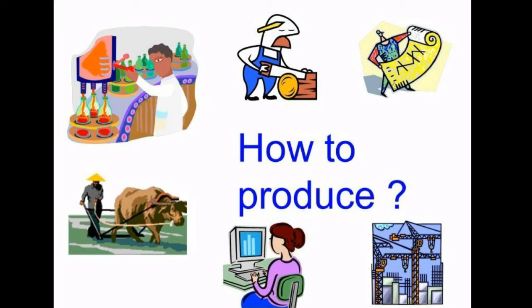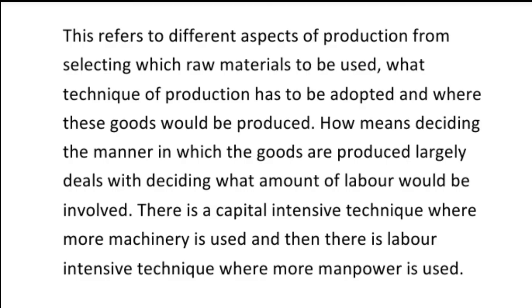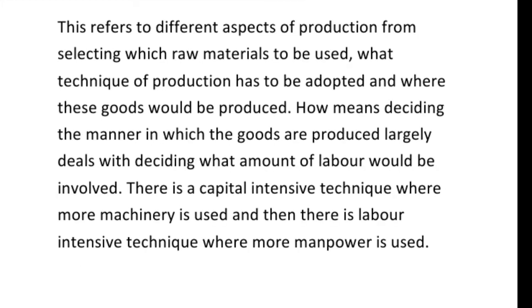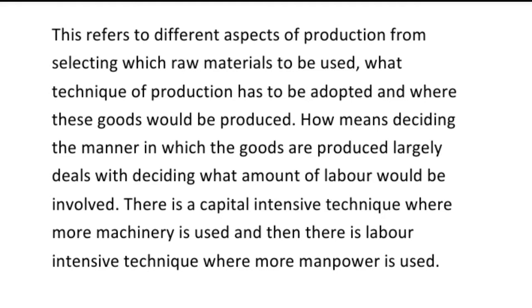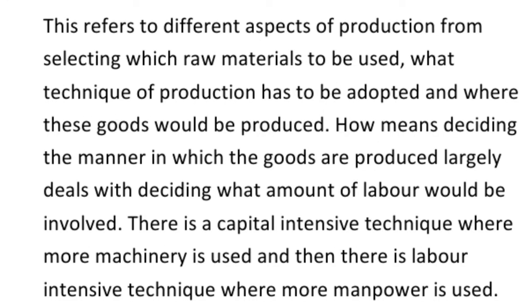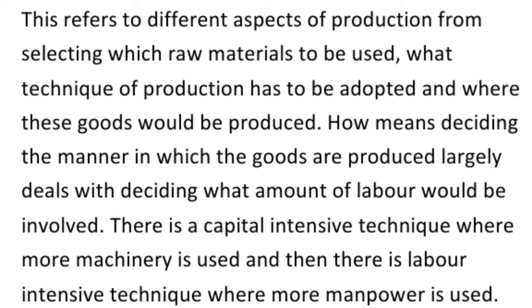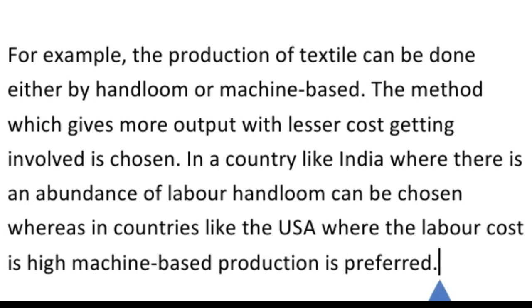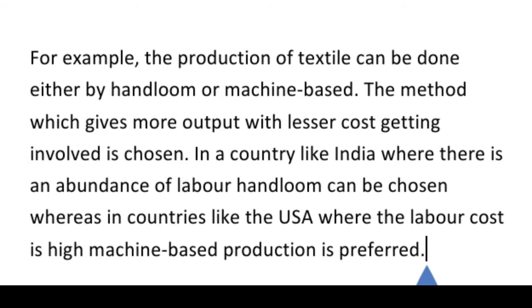When we discuss how to produce, this refers to different aspects of production, from selecting which raw material is to be used, what techniques of production have to be adopted, and where these goods would be produced. How means deciding the manner in which the goods are produced, largely dealing with deciding what amount of labor would be involved. There are capital intensive techniques, where more machinery is used, and then there are labor intensive techniques, where more